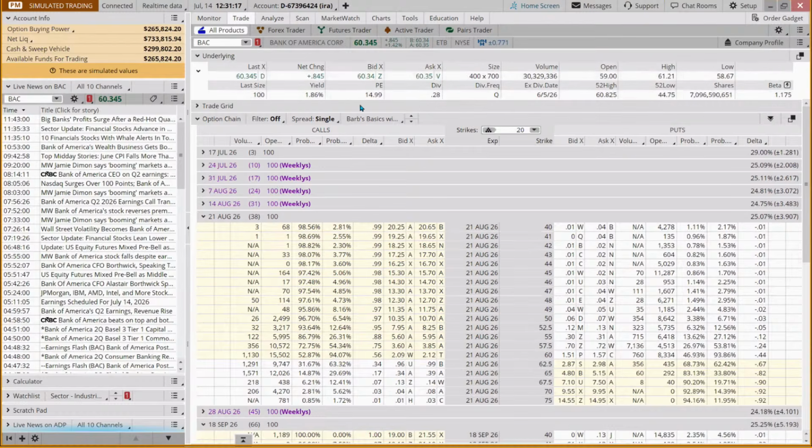Somebody looking for a value stock might be looking for something that has a PE ratio of less than 20. So we're taking our technical analysis and marrying that with some other markers. And maybe you're saying, I want something that looks strong technically, but I'd also like it to pay a dividend. And this one pays a dividend of 1.86%.